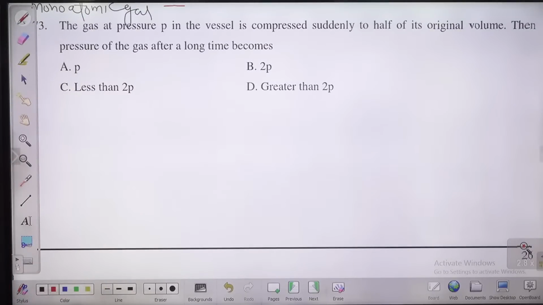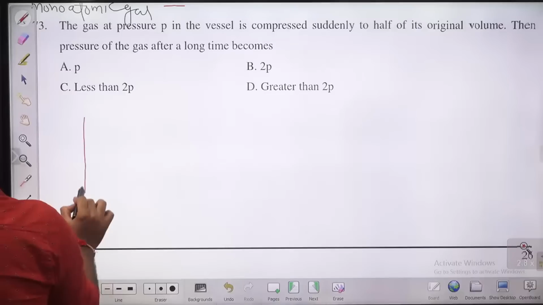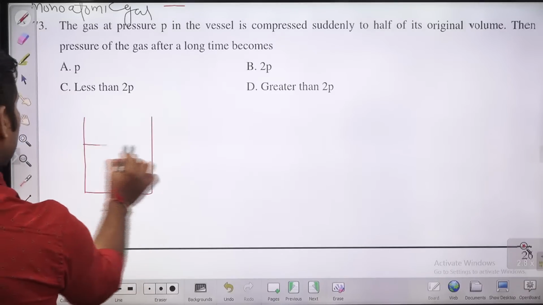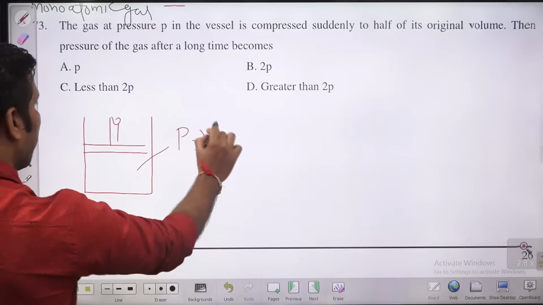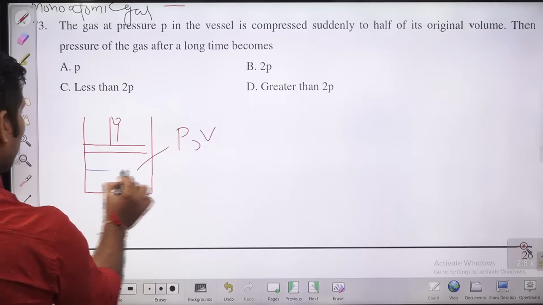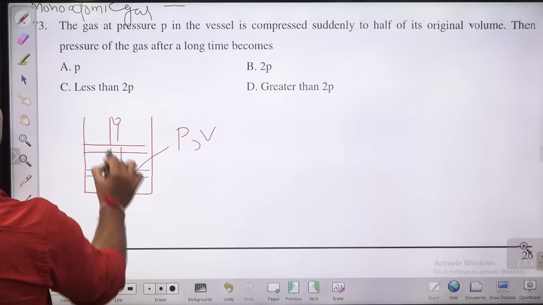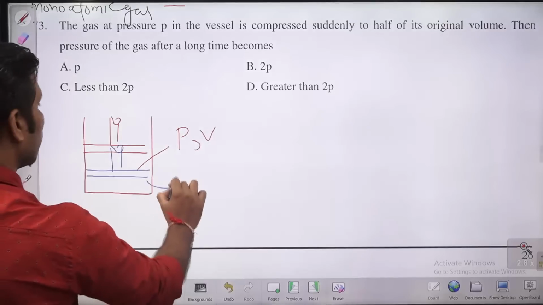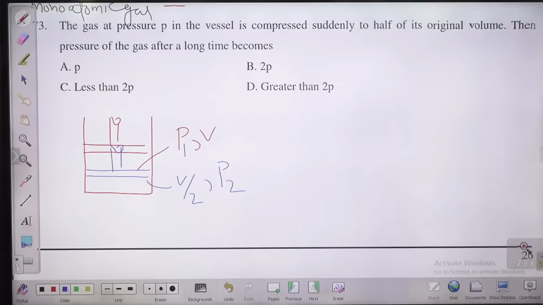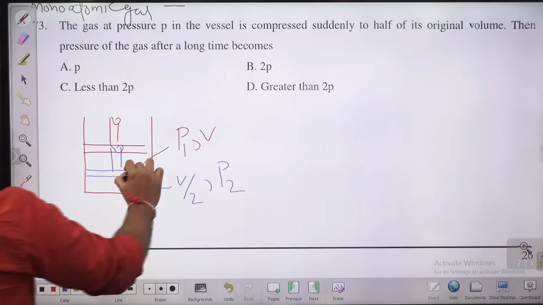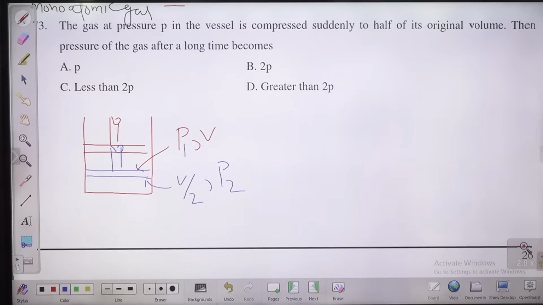The gas at pressure P in a vessel is compressed suddenly to half of its original volume. So there is a gas in a pressure vessel, at a pressure P. The volume is V. Now you compress this to half of its original volume, so this is V by 2. This is P1, this is P2. P1 is the initial pressure, P2 is the final pressure. Initial volume is V1, the final volume is V by 2, and the final pressure is P by 2.